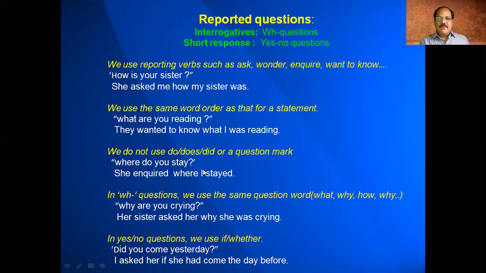So you have to be very careful. Sometimes after going through direct speech and indirect speech, we may get confused, but that should not be. In WH questions, we use the same question word. For example, if it is with why, we write why only. If it is where, we write where only. If it is what, we write what only. So what, why, how, which, all will work the same way. For example, "Why are you crying?" becomes "why she was crying," we say. So the same question word will be there.